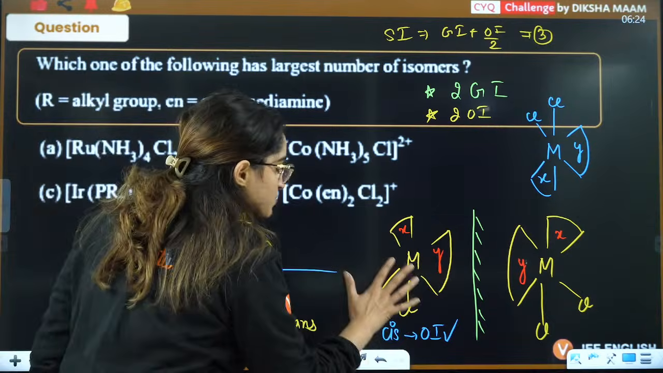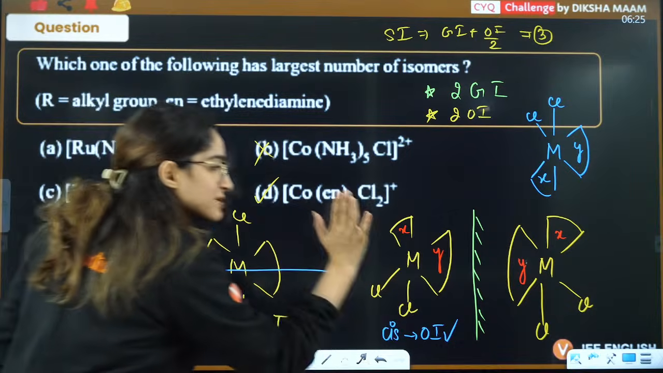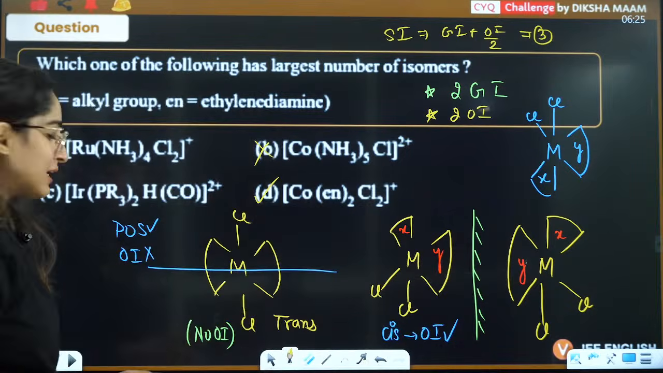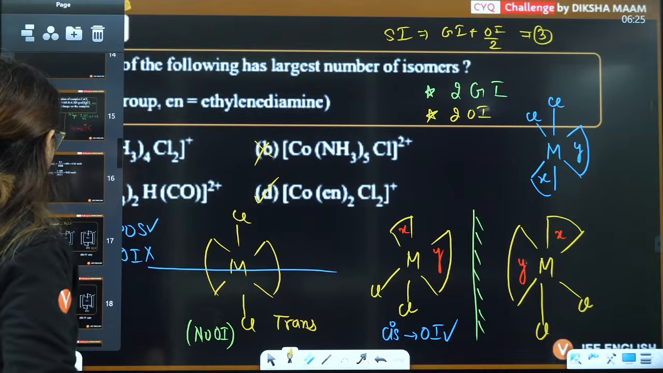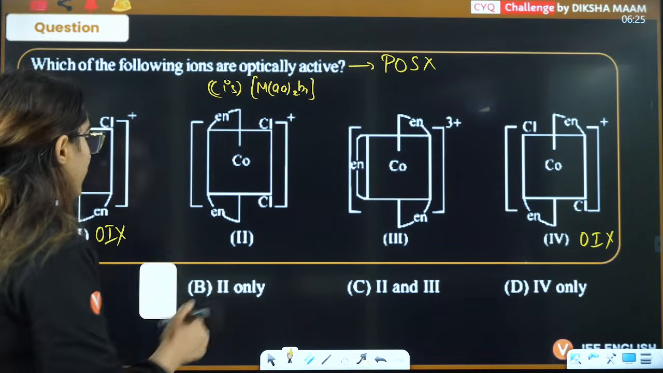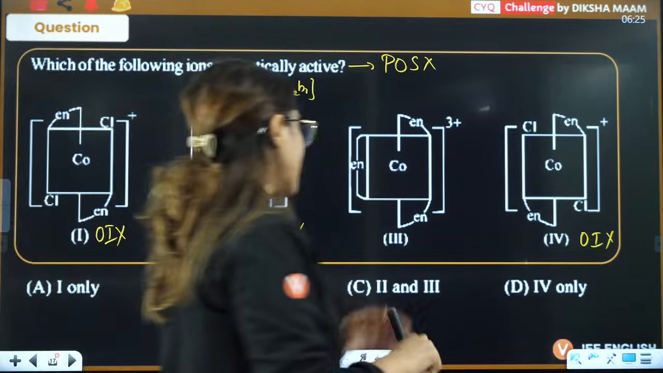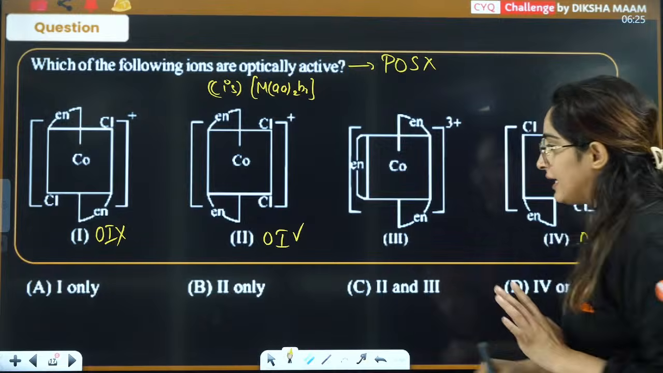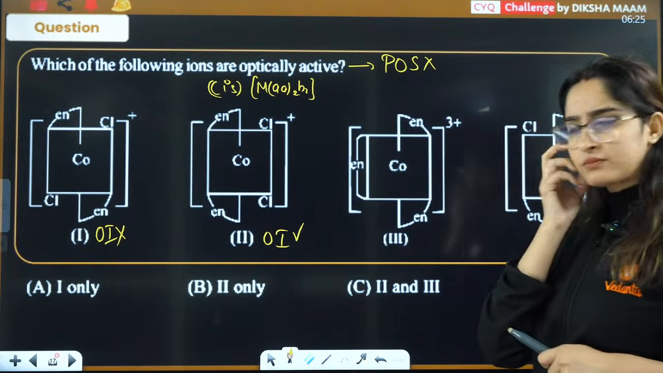So in this particular question, if you see, this trans does not show, but cis is going to show you optical isomerism here. So you will write that yes, definitely the second is going to show optical isomerism. Now let's see whether the third also shows, because the answer can vary, either B or C. Tell me about this one.